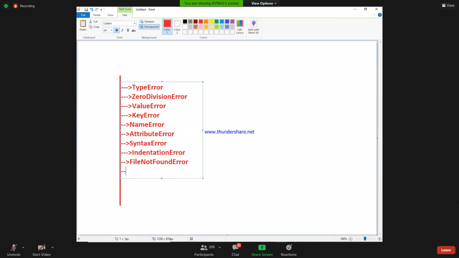Now I am writing IO error, file exist error. Next I am writing database error.